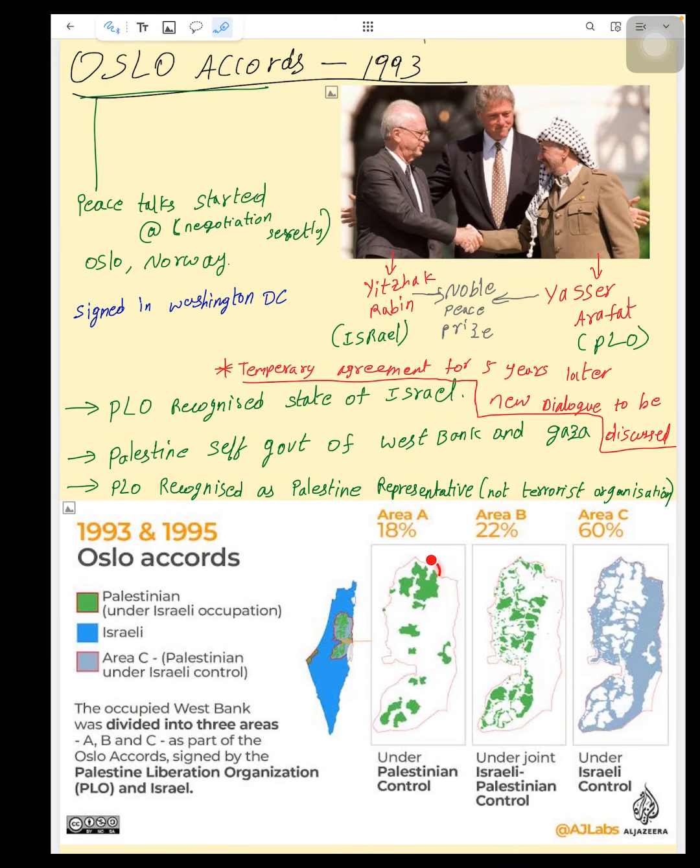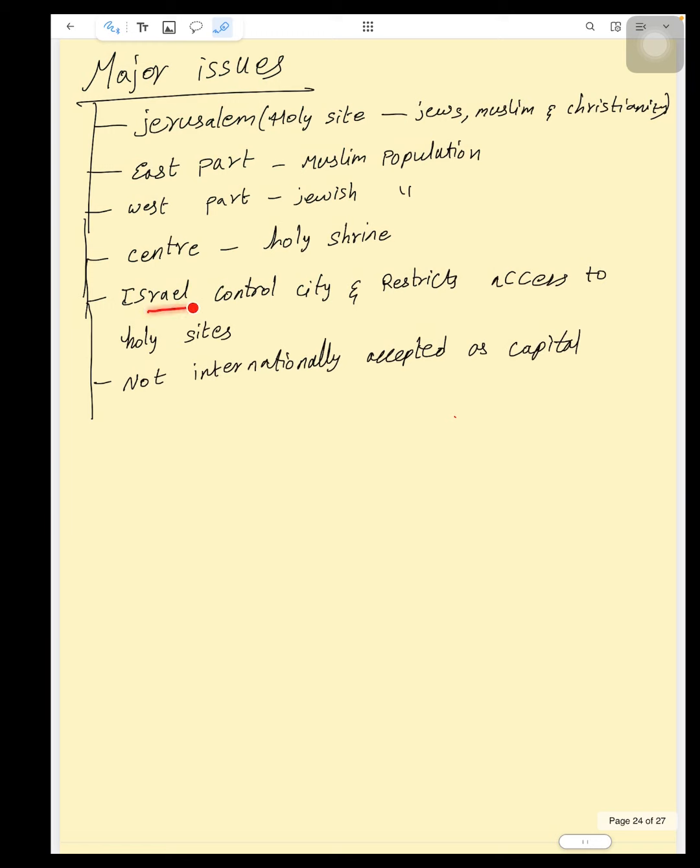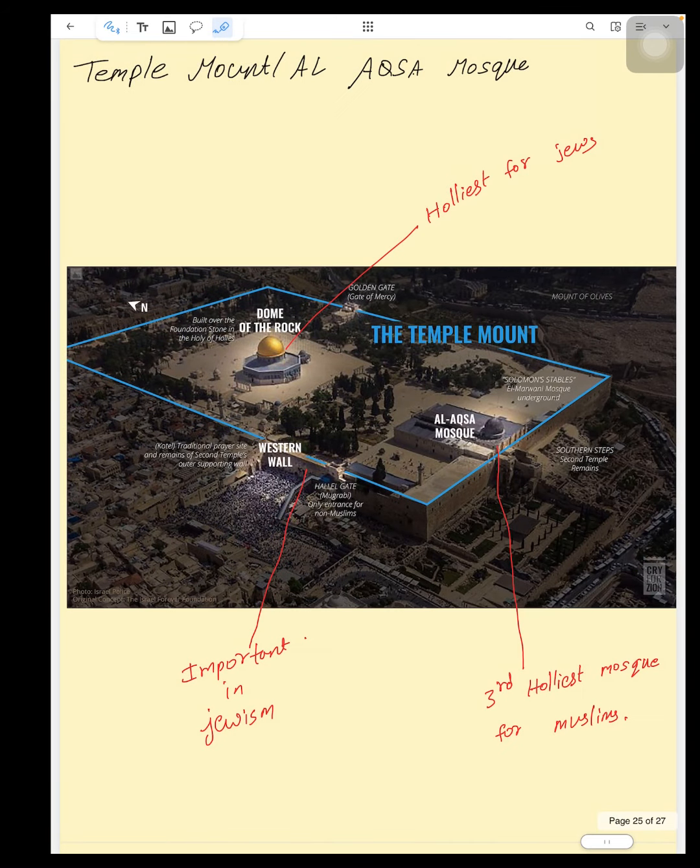Let me come to it. Yes, they are Palestinians at this point, and if they want to come to Jerusalem at this point, they have to cross Israel. That's an issue here. Israel has control over the city and restricts access to holy sites. They can control it, but it is not internationally accepted as the capital. Here is the issue. I will give a briefing of the issue in 2021.